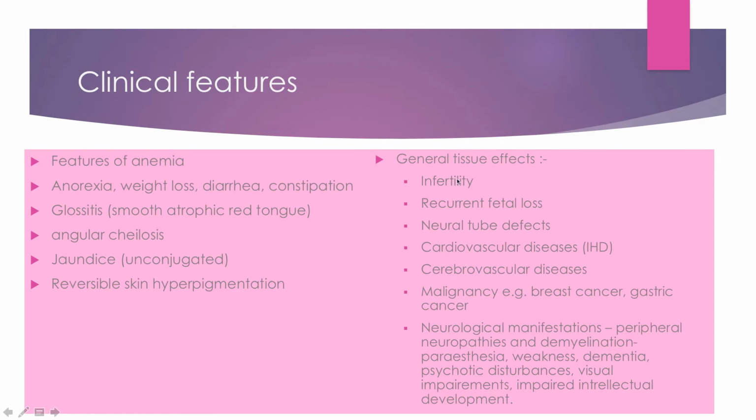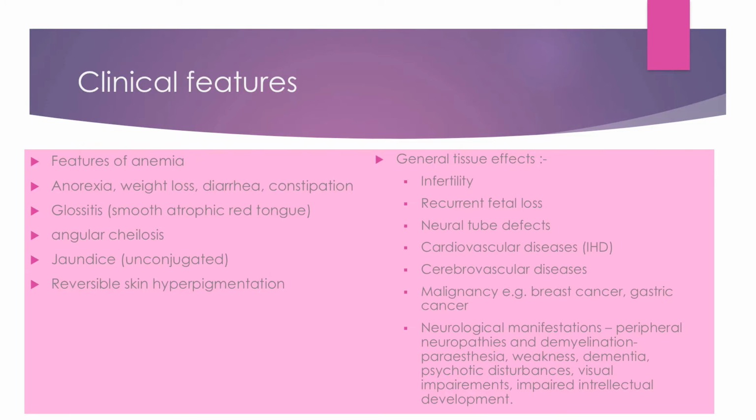Other general effects of these vitamin B12 and folic acid deficiencies are infertility, recurrent fetal loss, especially due to folic acid, neural tube defects for folic acid, cardiovascular diseases, that is ischemic heart diseases most commonly, cerebrovascular diseases, for example stroke, and malignancies, breast cancer, gastric cancer. A person is more prone to get these cancers if they are deficient in vitamin B12 and vitamin B9.